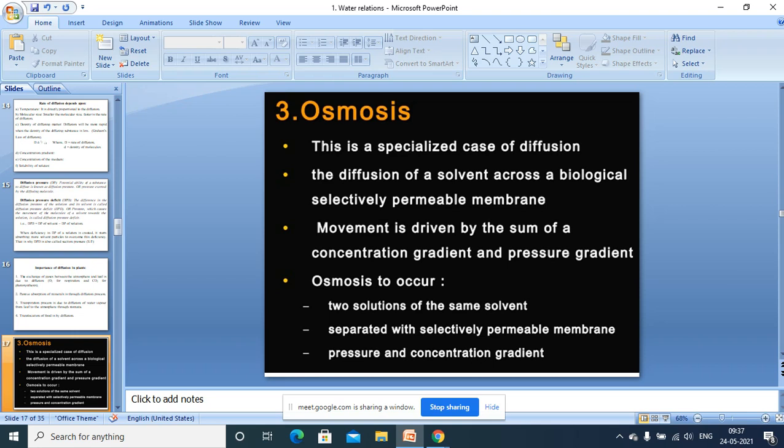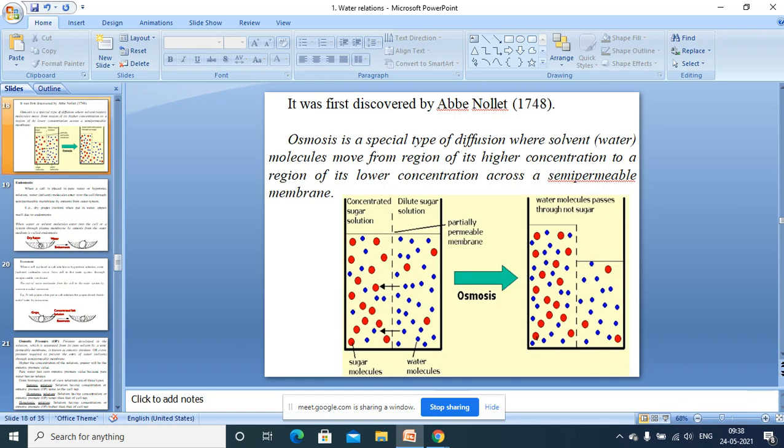Now, if we consider this phenomenon of osmosis with this diagram illustration, the osmotic phenomenon was for the first time studied by Abbe Nollet in 1748. And what does the osmosis phenomenon actually define? Simply, I will explain here.